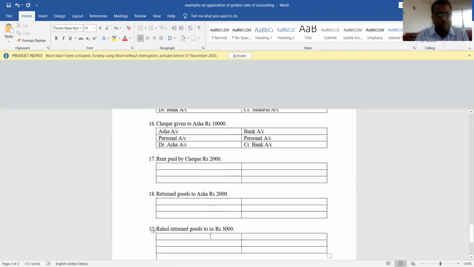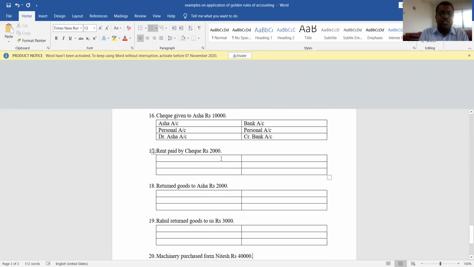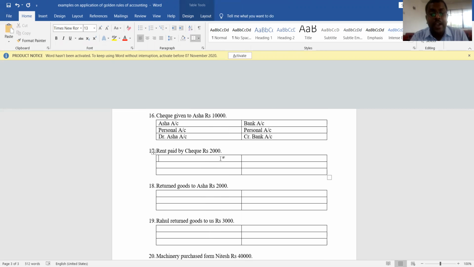Okay, let us take one more example. These transactions all pertain to bank. One more interesting transaction: rent paid by check rupees 2000. Which are the two accounts here? One is rent account, and another account is which account? Have you paid rent by cash? If it was paid by cash, two accounts were rent account and cash account. Since it is paid by check, one is rent account and another one is bank account.